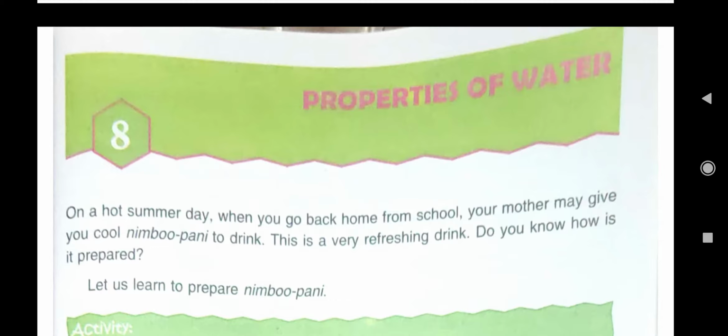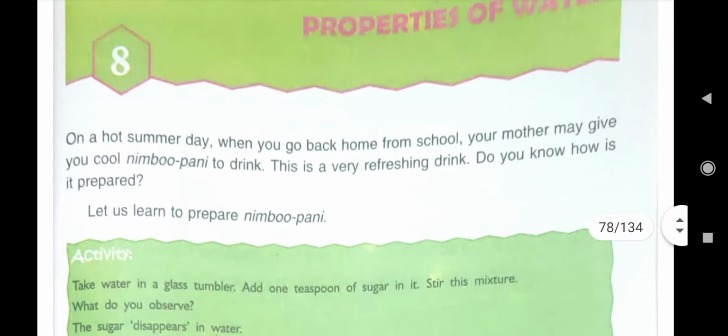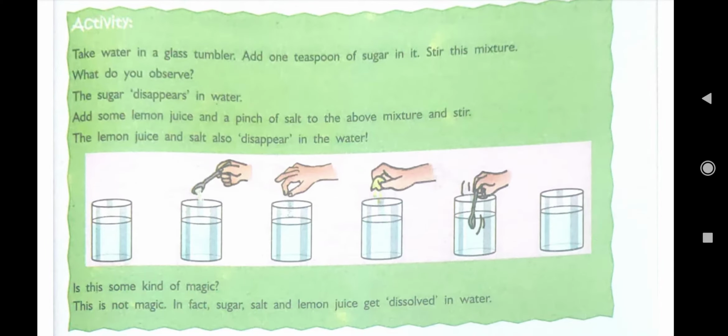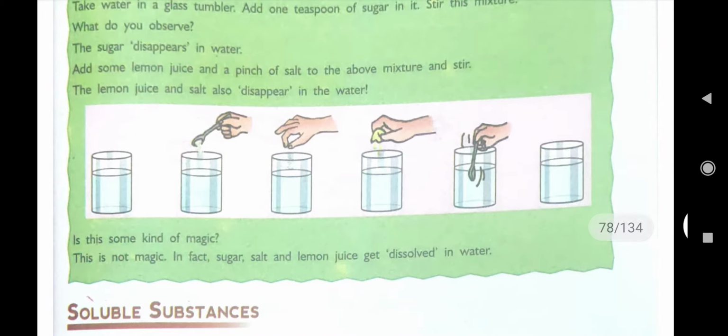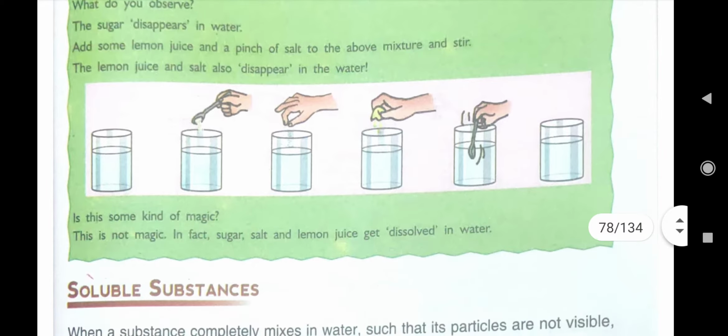In lesson number 8, we have seen different states of water, then the process of evaporation and condensation. In properties of water, so many activities you have done in this lesson. First activity was related to Nimbu Pani. What is Nimbu Pani? The refreshing drink, in which we saw that sugar, salt are soluble in water, as well as lemon juice is also soluble in water, and then all were mixed up.